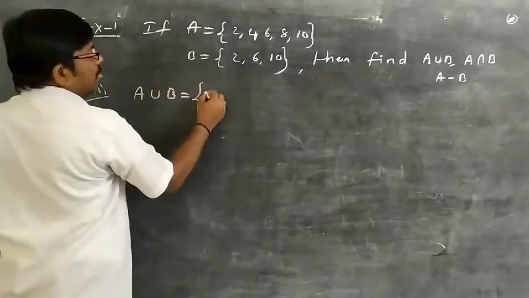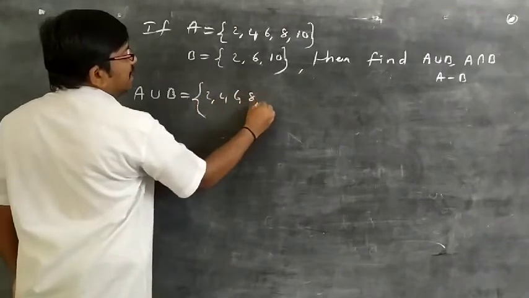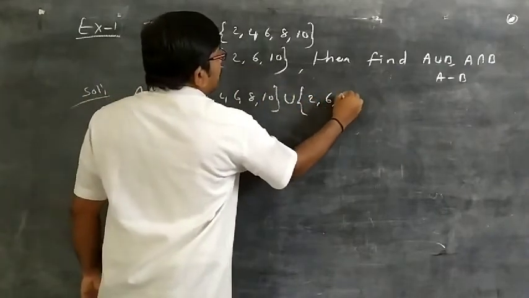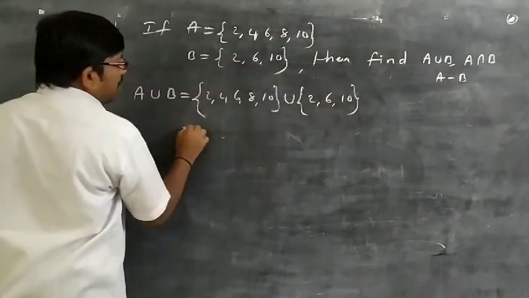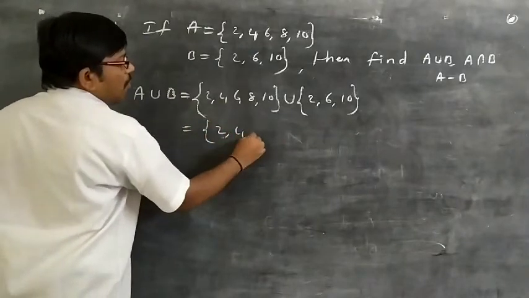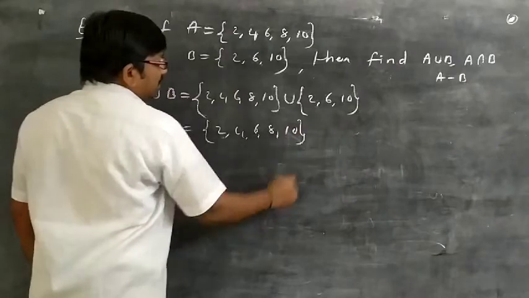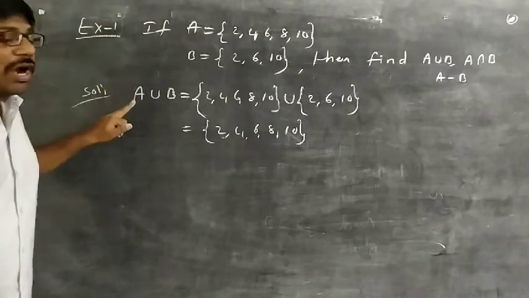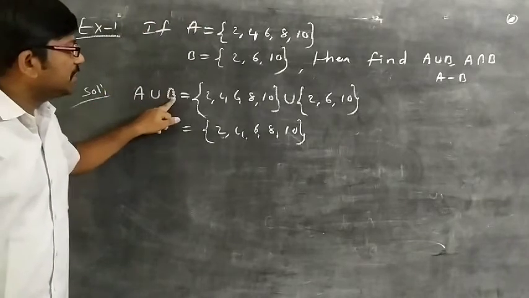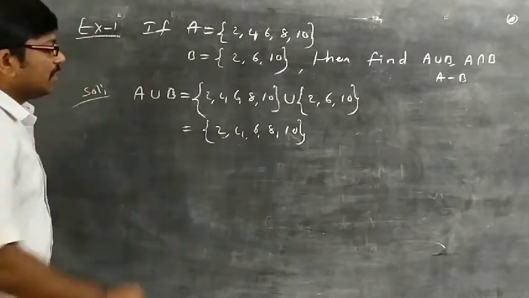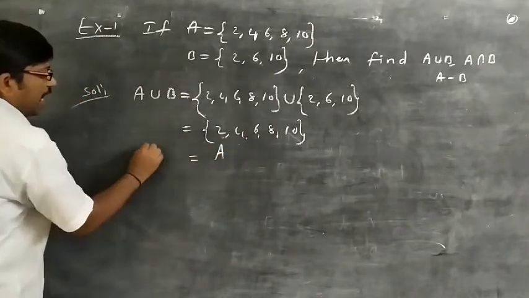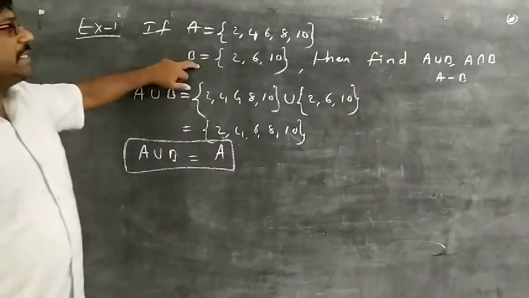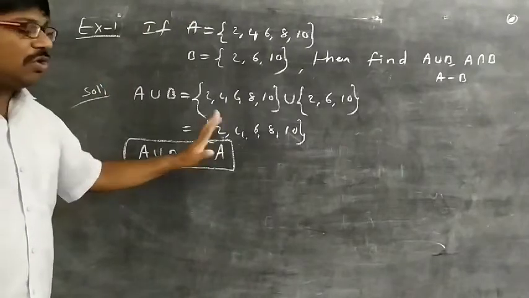What is A union B? {2, 4, 6, 8, 10} union {2, 6, 10}. So union means we write all elements: 2, 4, 6, 8, 10. That's it. So what do you notice? If B is a subset of A, then what can you say about A union B? A union B is equal to A. Again we got the A value. So if B is a subset of A, then A union B is equal to A.